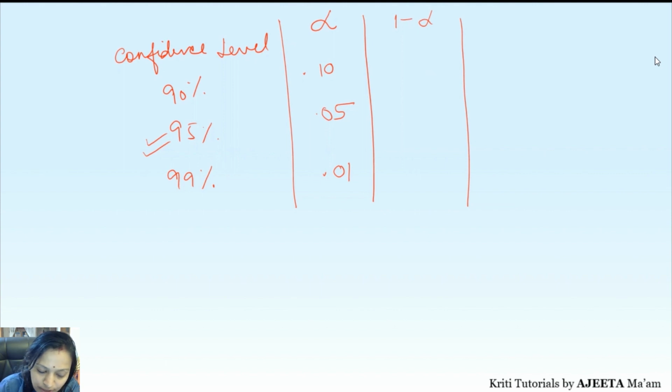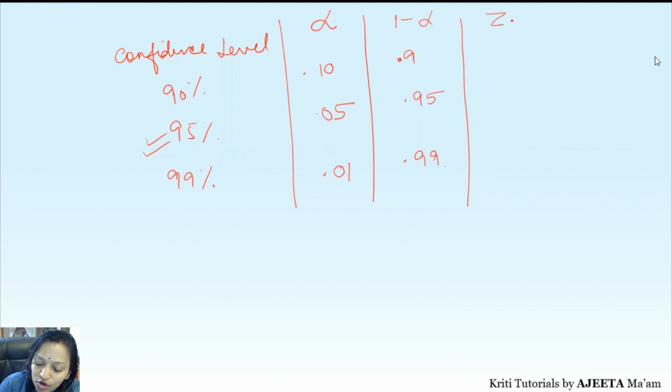If I just go for it. So 1 minus alpha will be simply, if this is 10%, so what will it be? 90%. What will this become? 95%. And what will this become? 99%. Correct? So alpha is your level of significance that we call it. Correct?